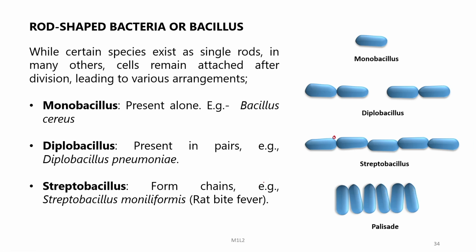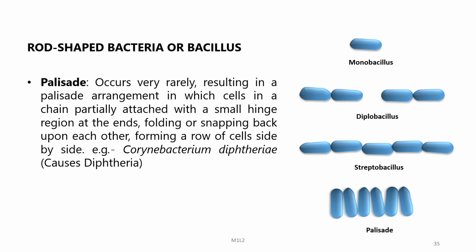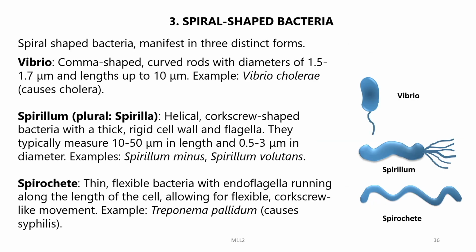So, Streptobacillus form chains, an example Streptobacillus moniliformis, and this causes rat bite fever. Palisade occurs very rarely, resulting in a palisade arrangement in which cells in a chain are partially attached with a small hinge region at the ends, folding or snapping back upon each other, forming a row of cells side by side.